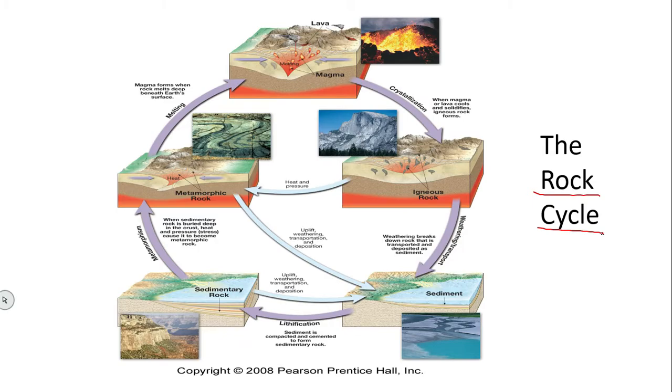With the help of these three types of rocks, one type of rock will change to another type of rock, and that will change to another type of rock, and again there will be a cycle of that particular material. But compared to the hydrological cycle, it is a very slow process. The rock cycle is a very slow process. It requires millions of years to complete the cycle.